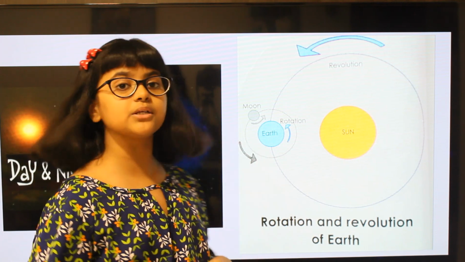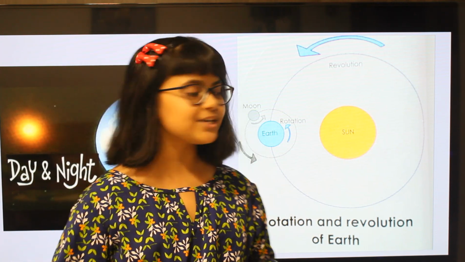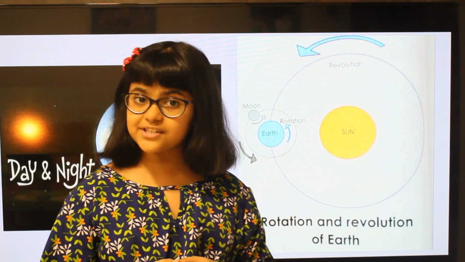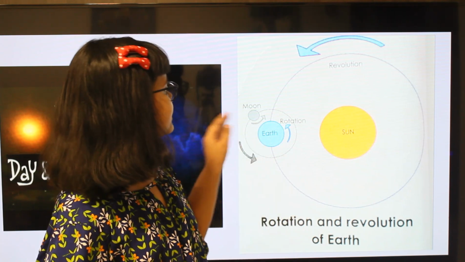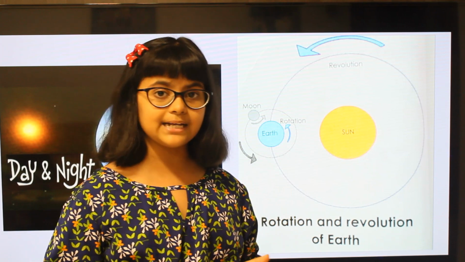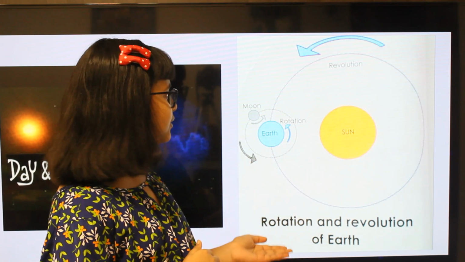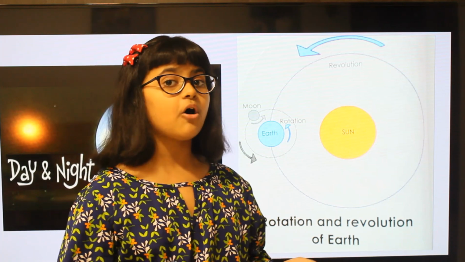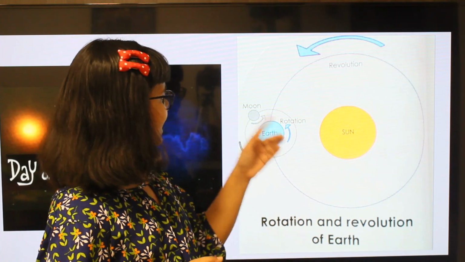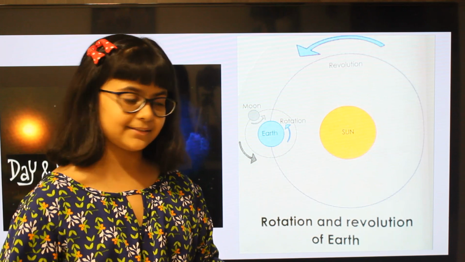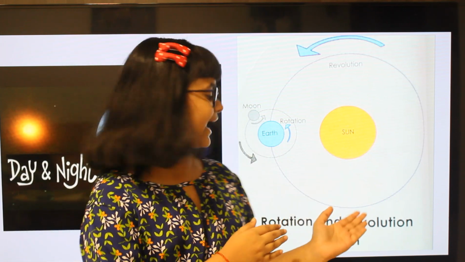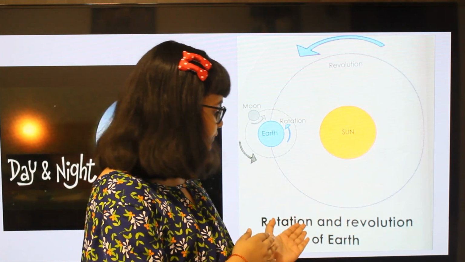As we know, the earth has a satellite called moon. Moon is the natural satellite of the earth. The same as the earth does, the moon also rotates on its own axis as well as revolves around the earth. Okay friends, so this was the diagram of rotation and revolution of the earth.